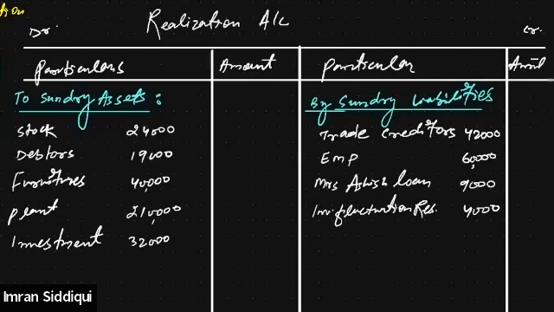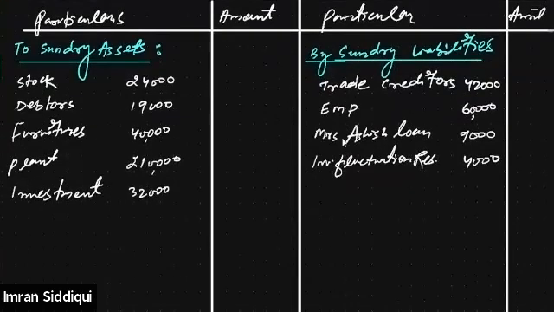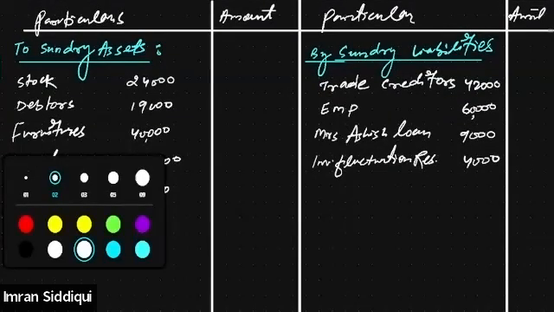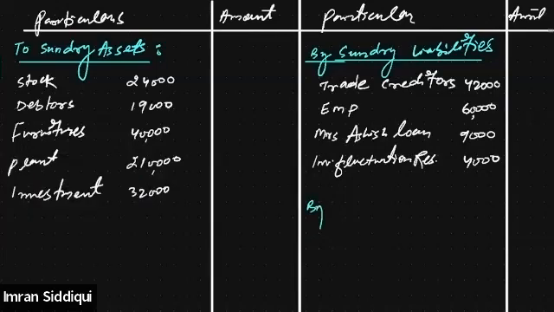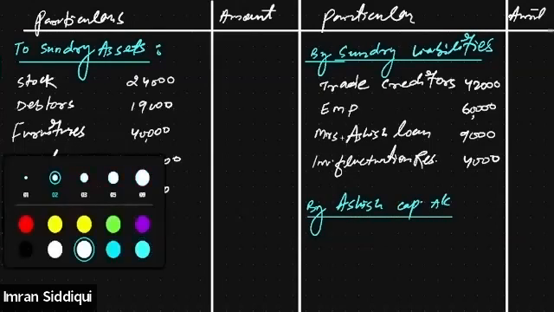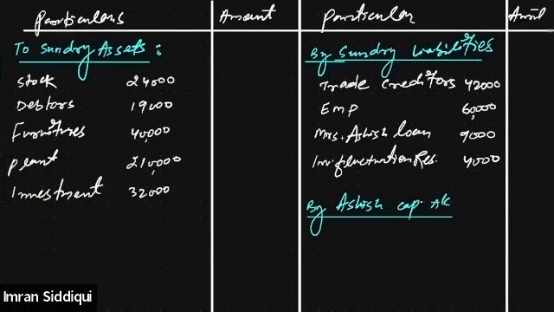On the credit side, we'll write down by Ashish capital account. What are the things he's taking over? Furniture is being taken over by Ashish, and Mrs. Ashish's loan is also being taken over by Ashish.